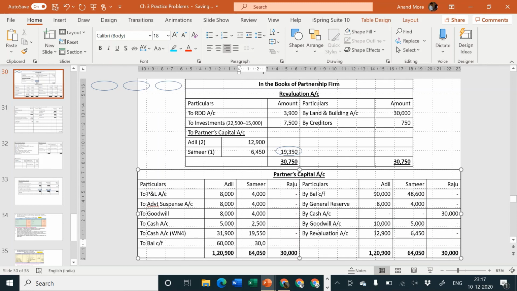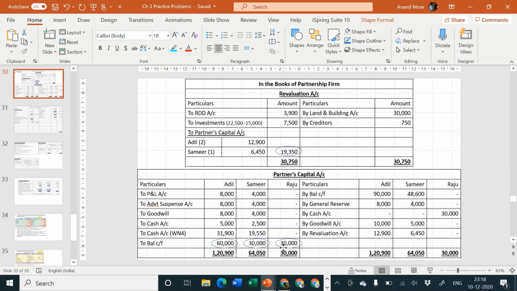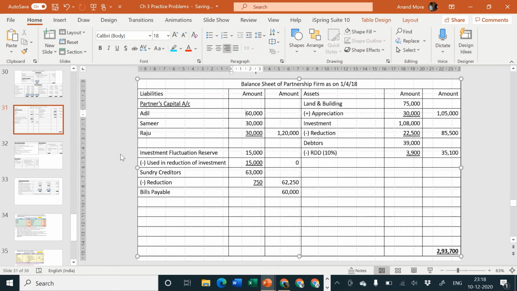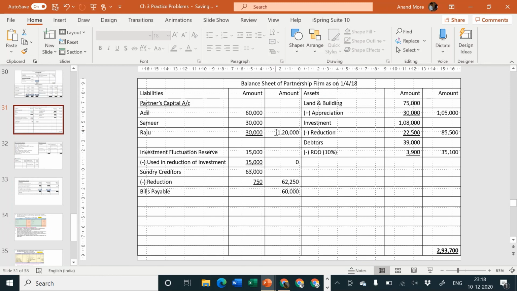30,000 and again 30,000. Please make your calculations, check out whether this amount is 60, 30 and 30 or not. If it is not the same, then there is some mistake which you have done. Okay, 60, 30 and 30, it should be same, and now the account is tallying. So revaluation account is closed. It is transferred to partners capital account. Partners capital account is closed. It should be transferred to balance sheet. In the balance sheet, I'll write here 60, 30 and 30. This amount I had already considered from partners capital, expected capital, taking Raju as base. Okay, so partners capital outer column is 1,20,000.